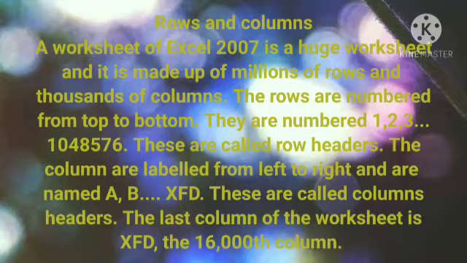The columns are labeled from left to right and are named A, B, up to XFD. These are called column headers. The last column of the worksheet is XFD, the 16,000th column.